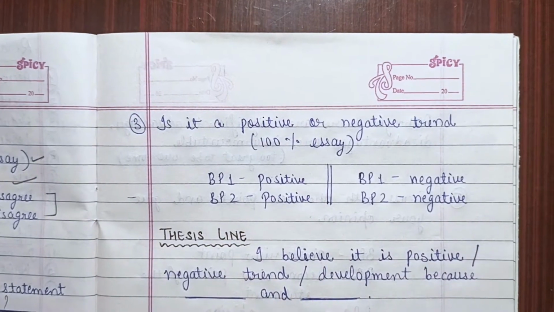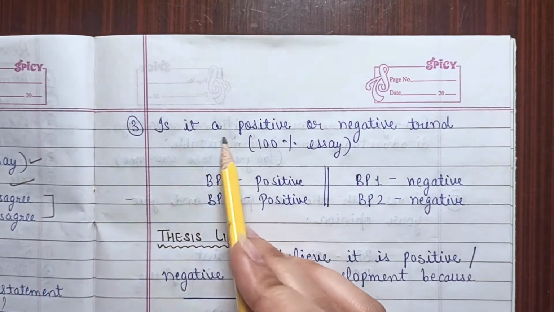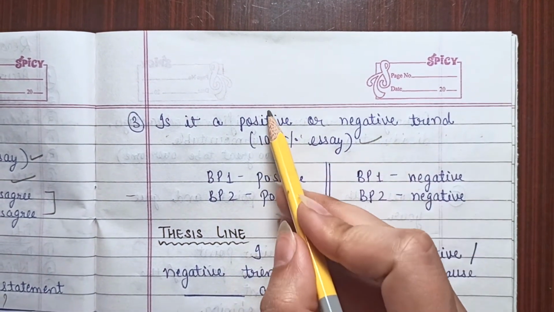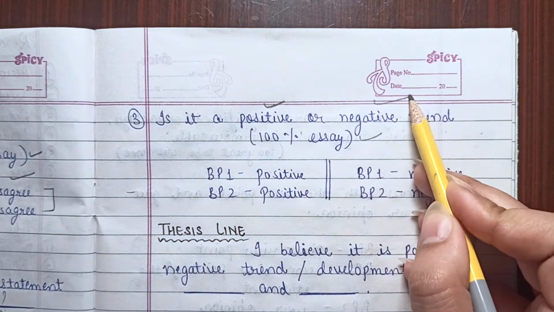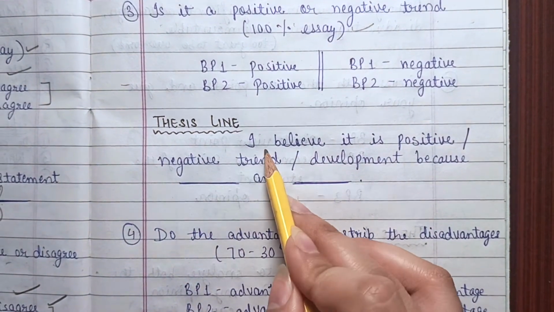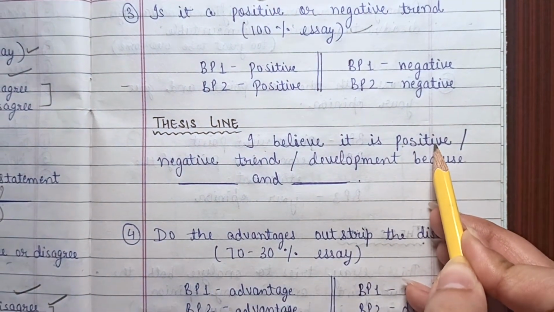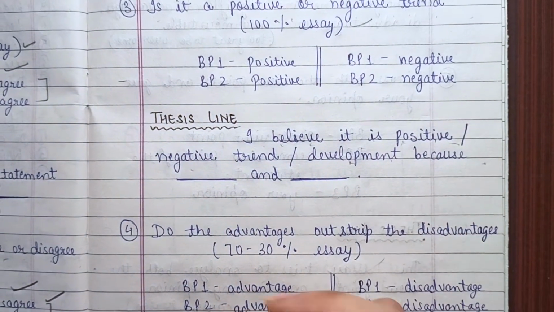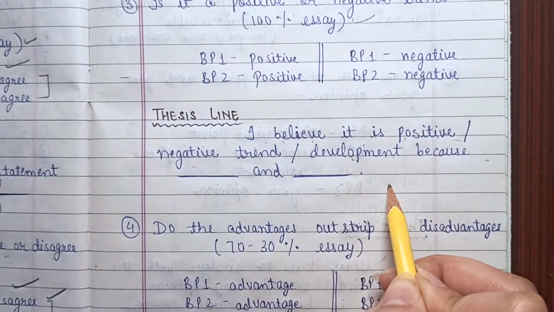The next type of essay here is: is it a positive or negative trend? This is a 100% essay. You will choose either the positive side or the negative side. So the thesis line that you will provide in the introduction is, I believe it is a positive, or you can say, I believe it is a negative trend or development because here come the ideas, that is the outline.